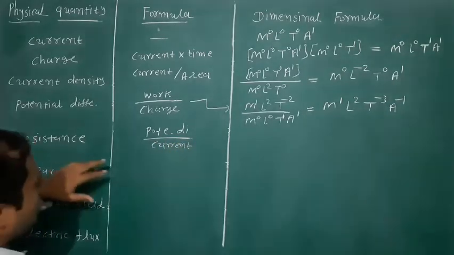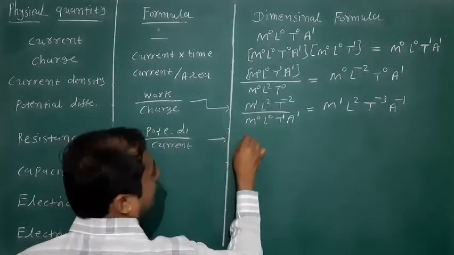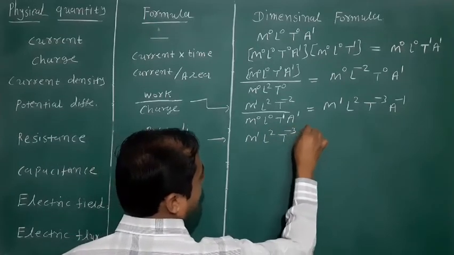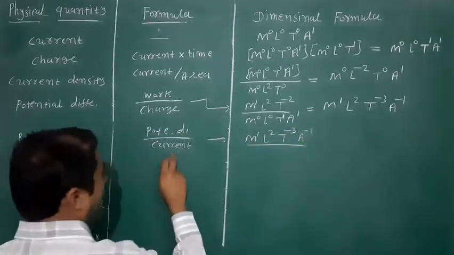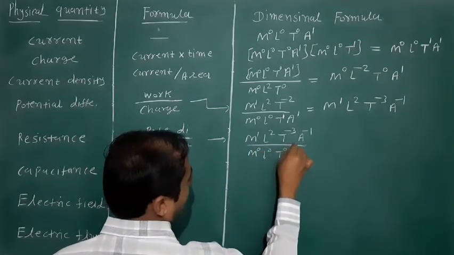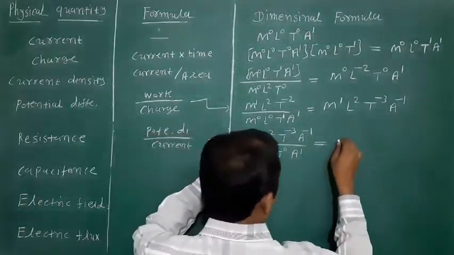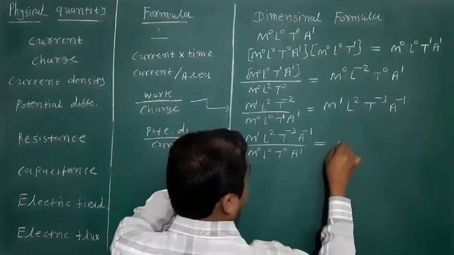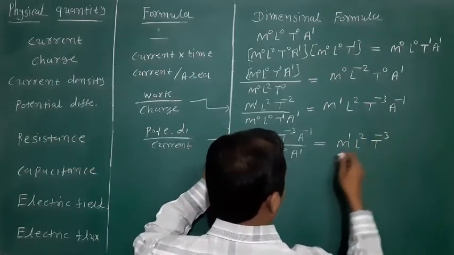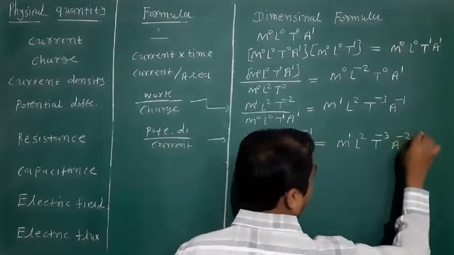The dimension formula for potential difference is available here, M1 L2 T minus 3 A raised to minus 1, and the dimension formula for current is M0 L0 T0 A raised to 1. So here the dimension formula for the resistance is M1 L2 T raised to minus 3 A raised to minus 1 minus 1, means A raised to minus 2.